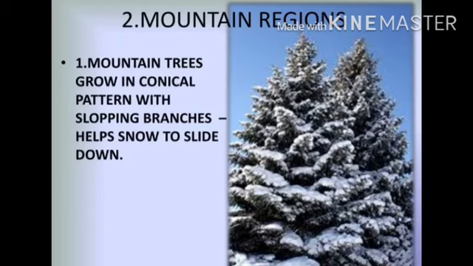In other words, the trees adapted to such cold snowy climates are cone shaped, have sloping branches, and have needle-like leaves. These adaptations help the rainwater and snow to slide off easily.